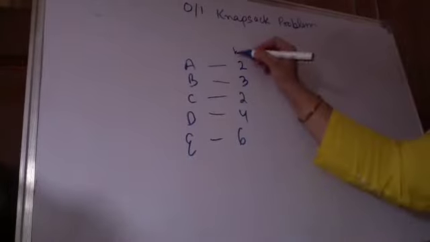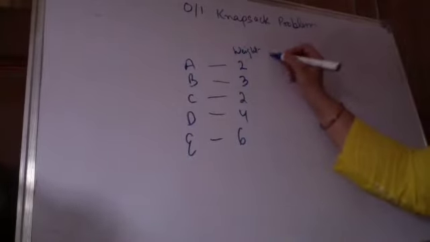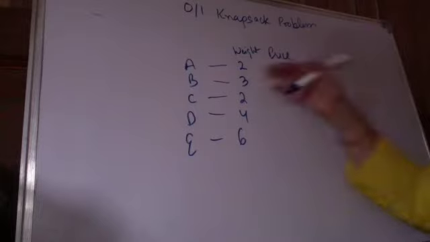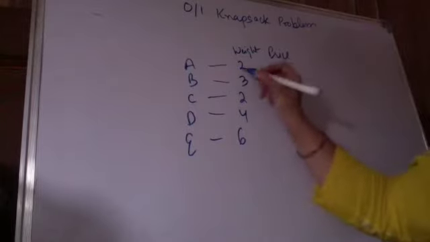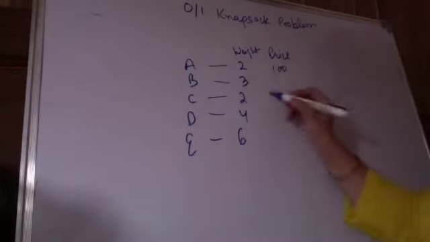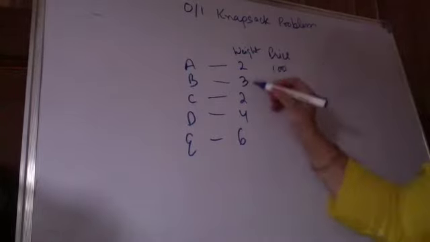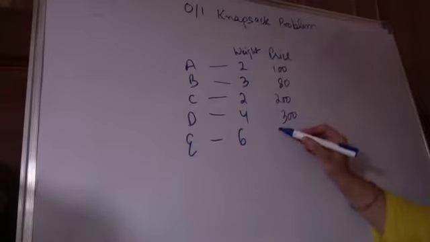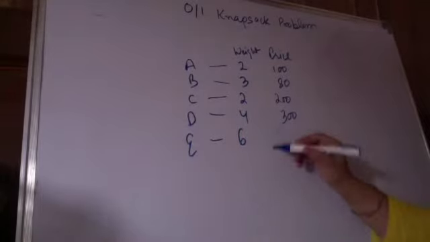And this is your weight. And then you have the price for each item. Supposedly 2 kg of this is going to cost you 100 bucks. 3 kg of this costs you, say, only 80 bucks. It's a cheaper item. 2 kg of this is costing you, say, 200 bucks, and 4 kgs of this is costing you $300, and here 6 kgs of this is costing you $450.